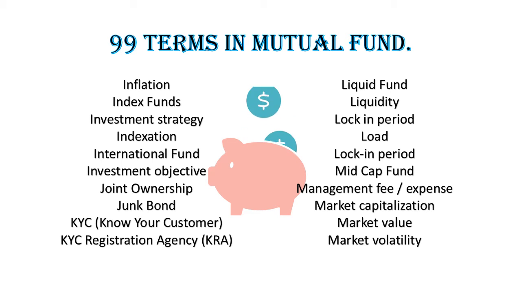Investment objective. Every mutual fund scheme has an investment objective according to which the fund manager has to make investments for the scheme. For example, in case of an equity fund, the investment objective may be to invest in large-cap companies across a range of sectors in order to give investors capital appreciation. Joint ownership. In a folio, the mode of holding can be single, joint or anyone or survivor. In case of joint ownership, both the investors should be KYC compliant and the taxation impact falls on the first holder. Junk bond. A bond which is rated below the investment grade and denotes high risk to the investor.